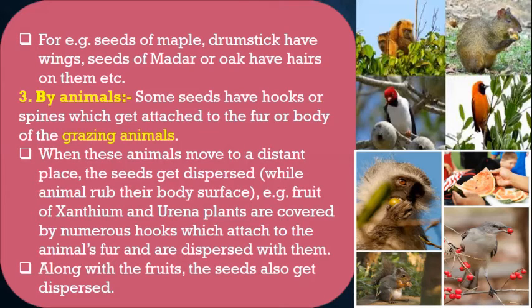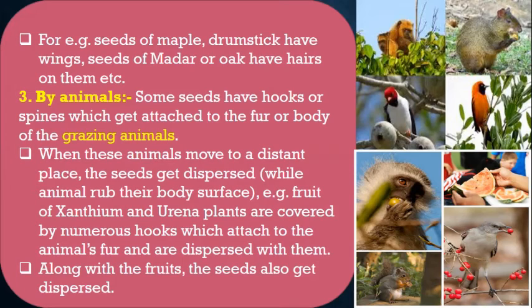Now let's talk about another agent, that is the animals. You have seen that certain seeds have a hook or spine-like structure which attaches over the body of the animals, and when these animals are grazing, moving from one place to another, the seeds get dispersed. For example, the xanthium and the Urena plants have a hook-like structure which attaches to the animal fur and is easily dispersed by them.